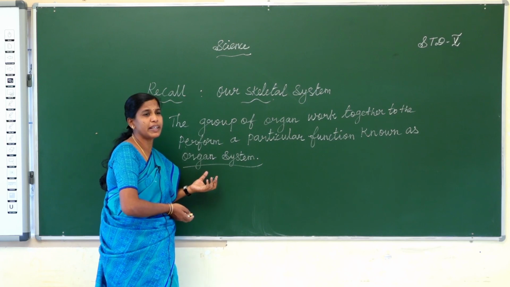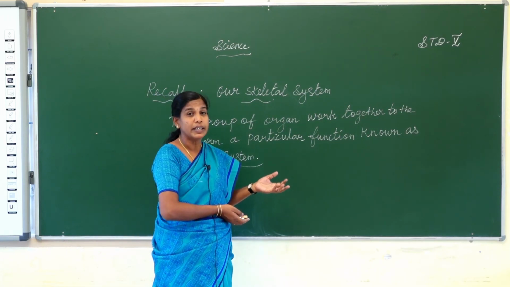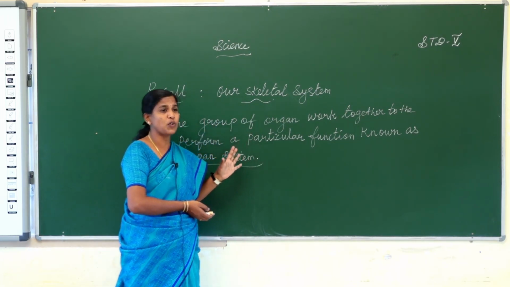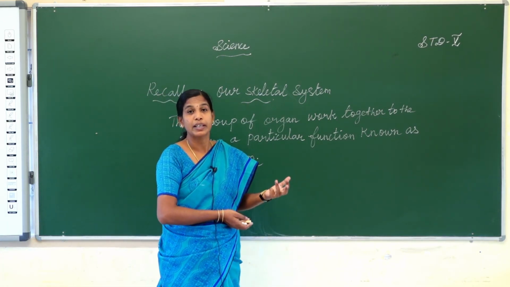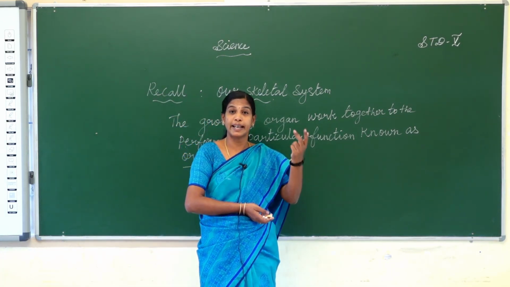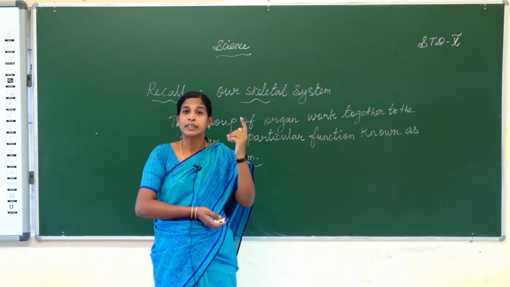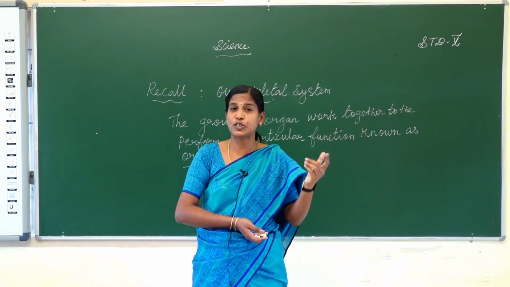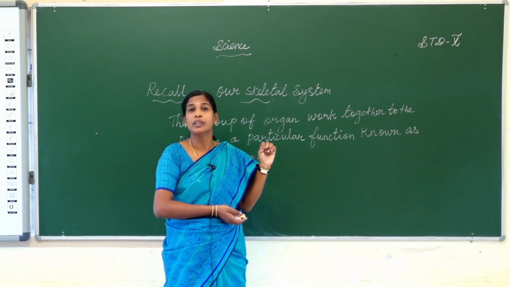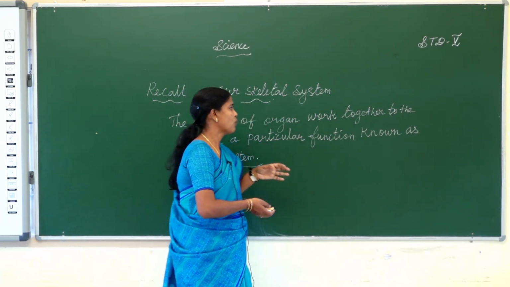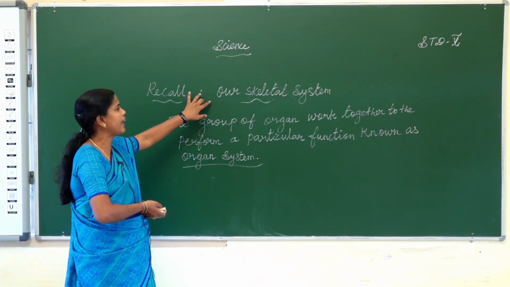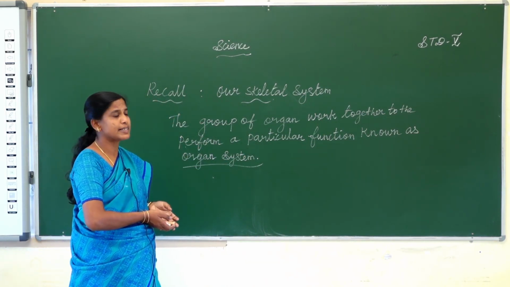In the human body, there are different types of organ systems. First, the skeletal system, the muscular system, the circulatory system, the respiratory system. Next, the digestive system, the nervous system, the excretory system and the reproductive system. The first lesson you learned was the skeletal system.